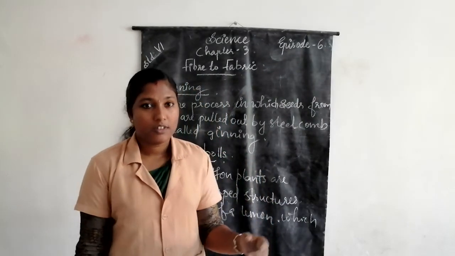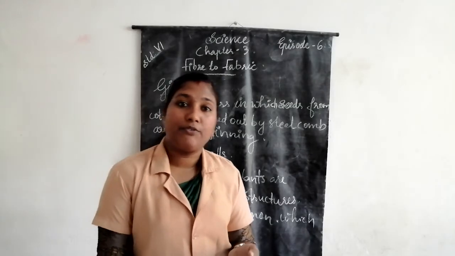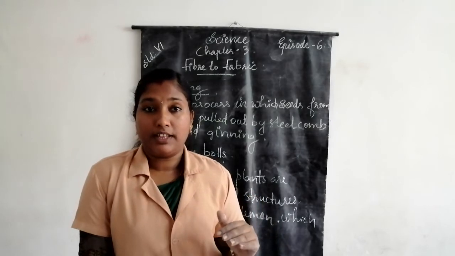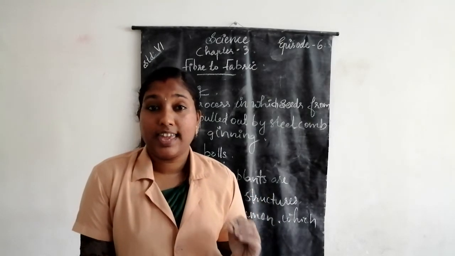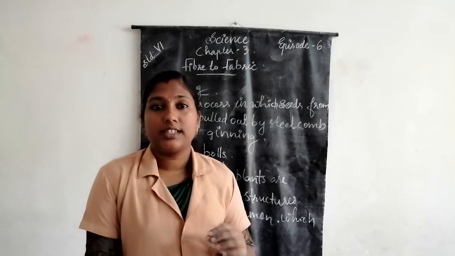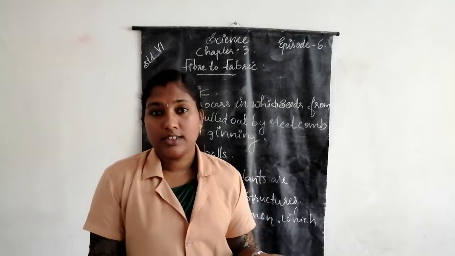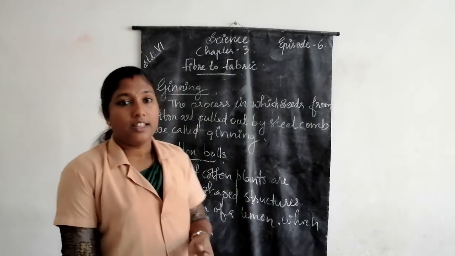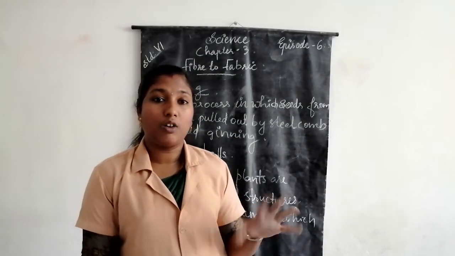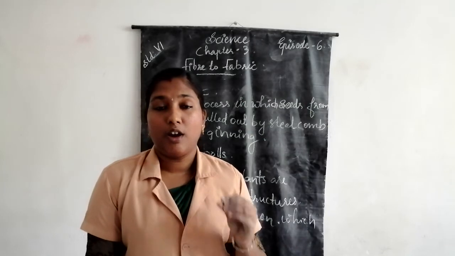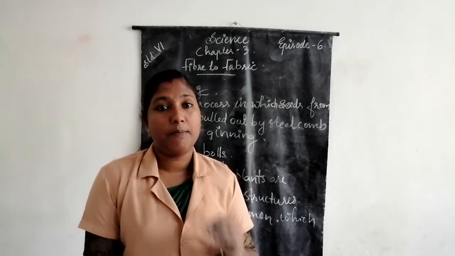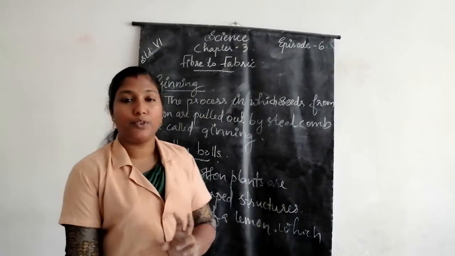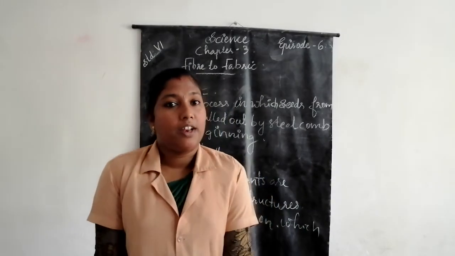Once again, fabrics are made up of yarns or loose threads. These yarns are made up of thin strands. These thin strands are again made up of thinner strands. All cloth materials are made up of thin, long and narrow filament-like structures called fibers. Then fibers are of two types. What are they? Natural fiber and synthetic fiber.